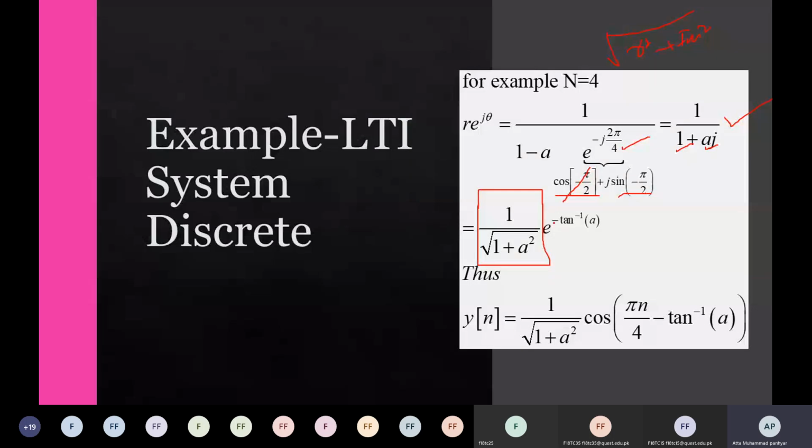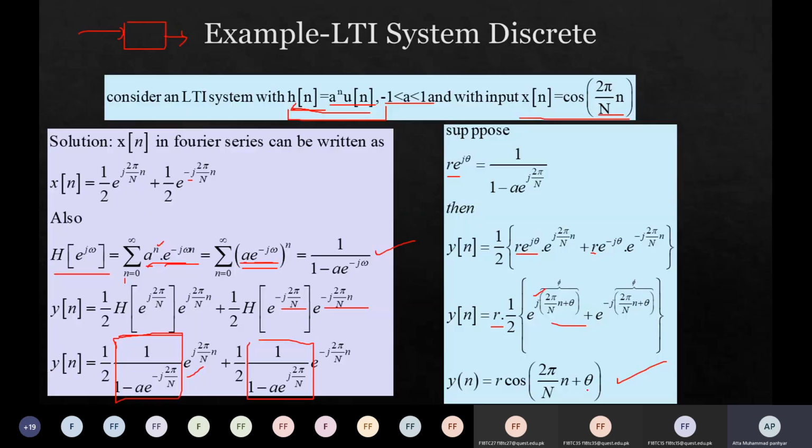We always show the angle in the power of the exponent. Compare this with this equation. The magnitude is always multiplied with the angle, so I have represented the angle here. Now, the angle for this term must be replaced here, and our magnitude r must be replaced here.